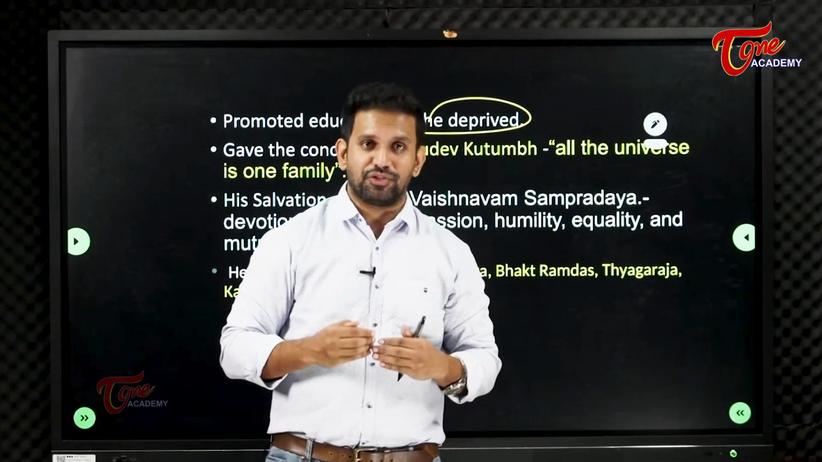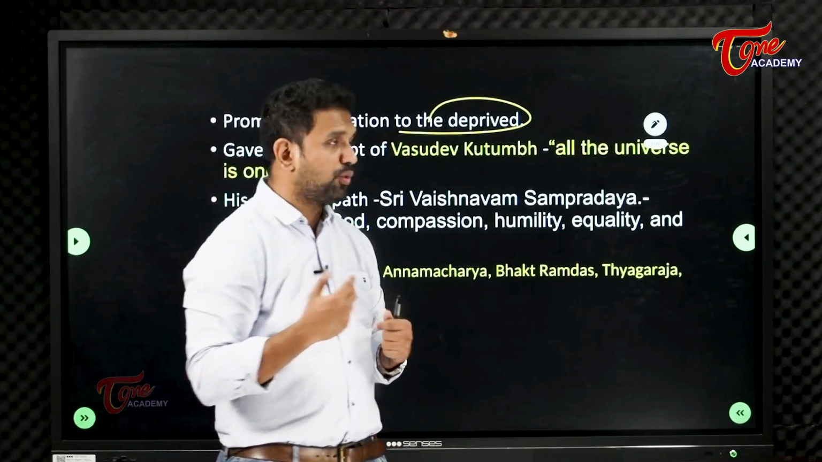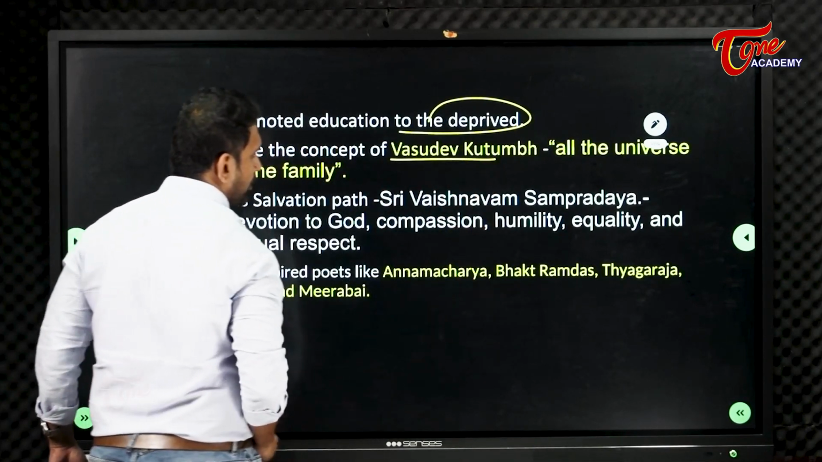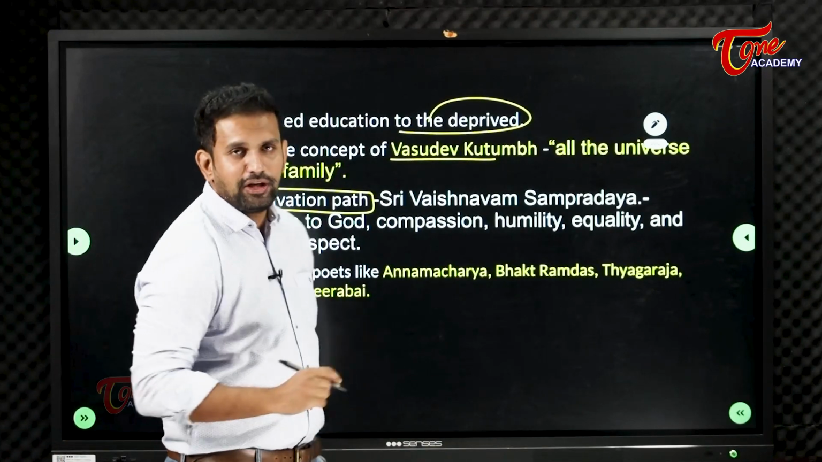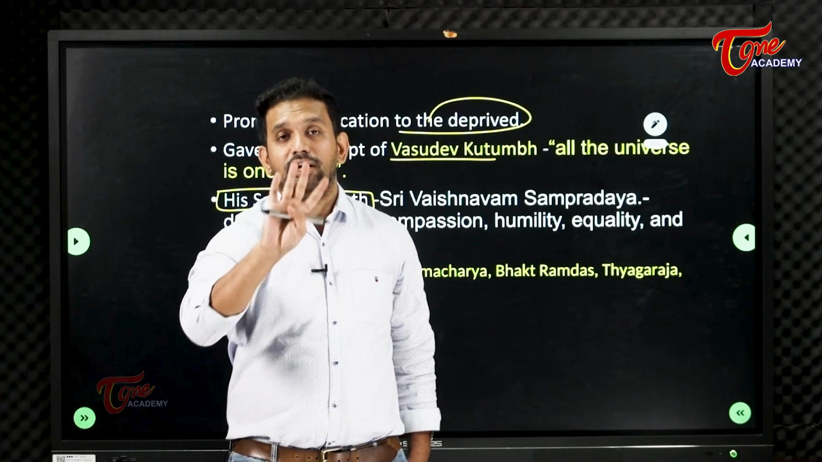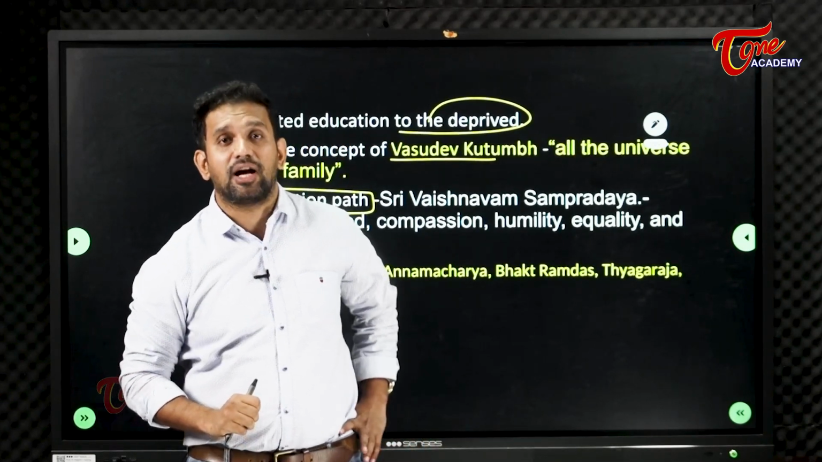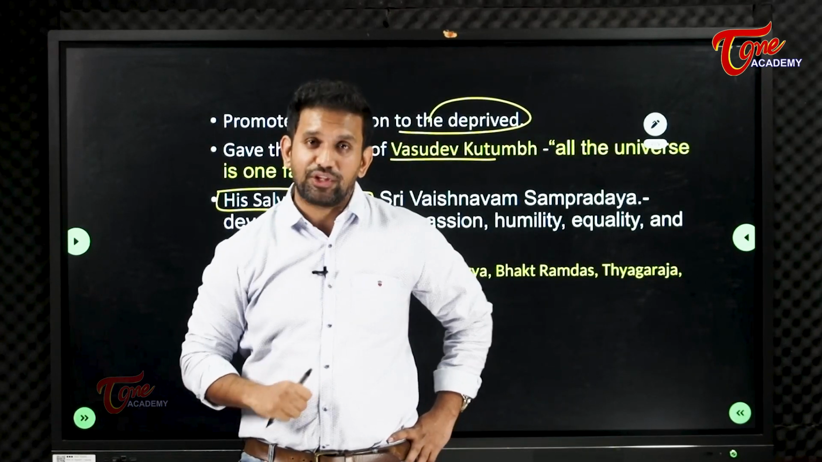Universe is all family, so we have to help each other. We should not deprive one another. That is what he preached. So he gave the concept of Vasudhaiva Kutumbam. He also told his path to salvation. Just like in Buddhism there are three Ratnas, Buddha has given the eightfold path, Ashtanga Marga, and Vardhamana Mahavira has given three ways to attain salvation.